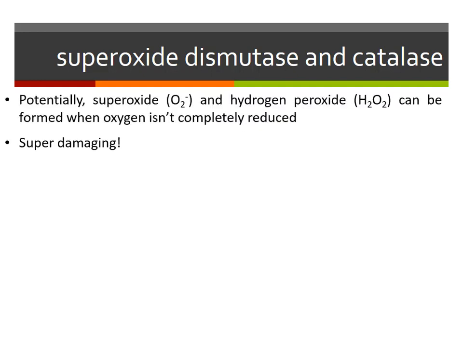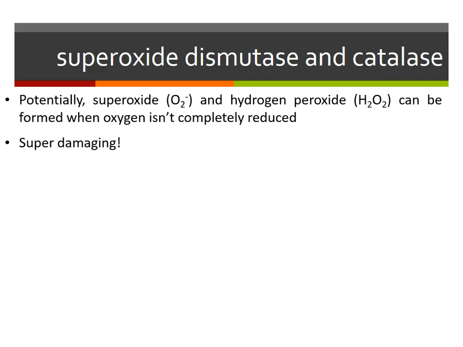Other important things we need to think about when we're talking about identifying bacteria based on their respiration requirements. Oxygen can actually form different molecules in the cell or in the environment, if you require oxygen or if you live in an environment that has oxygen. And these are super damaging molecules. Things like superoxide, which is oxygen gas with an extra electron, and peroxide, such as hydrogen peroxide.